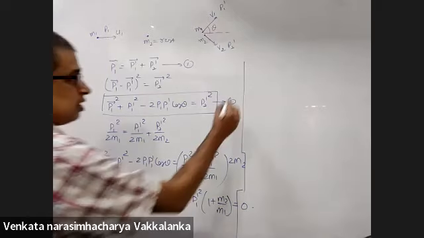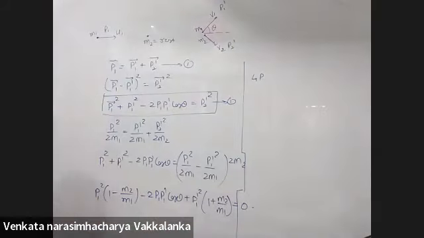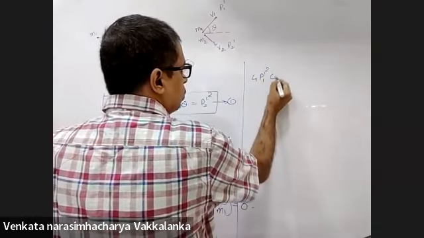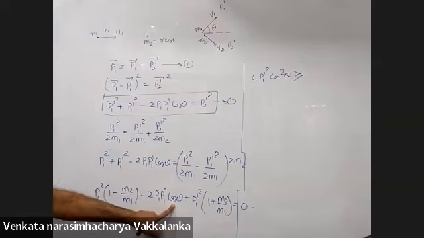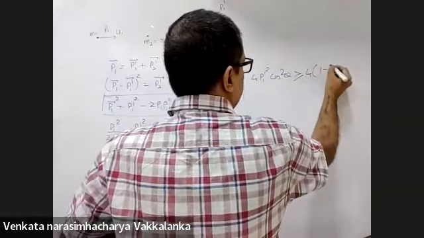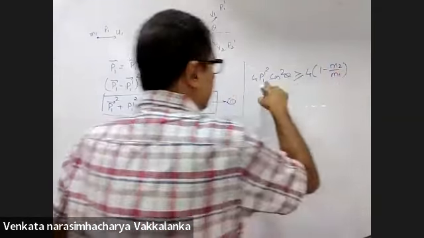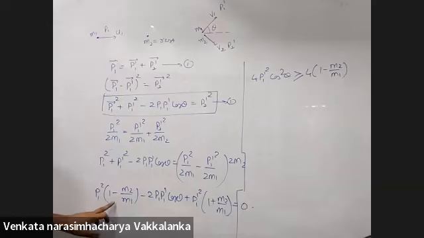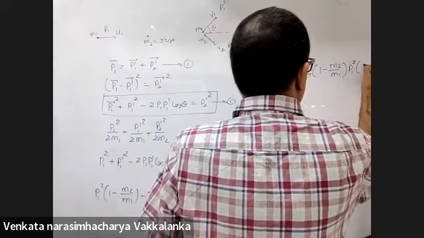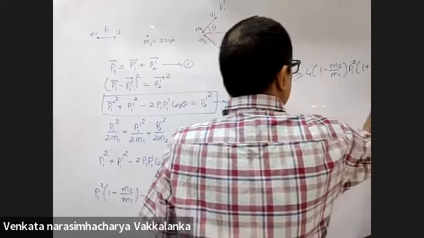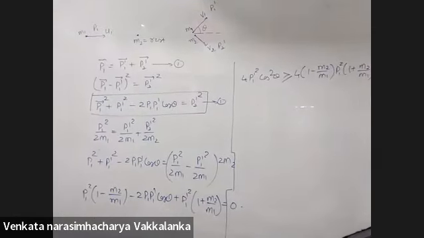Discriminant should be greater than or equal to 0. 4 P1 dash whole square cos square theta should be greater than or equal to 4 into (1 minus m2 by m1), from b square minus 4ac. C will be P1 dash whole square times (1 plus m2 by m1). Discriminant should be greater than or equal to 0.